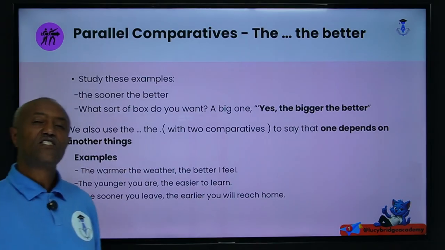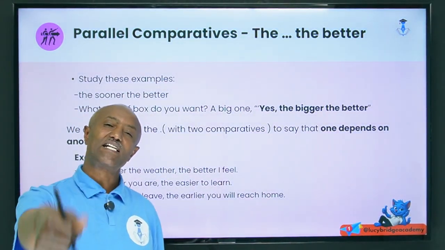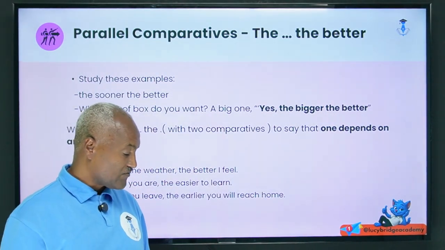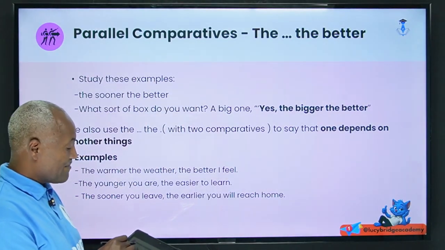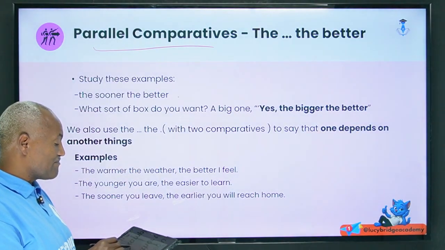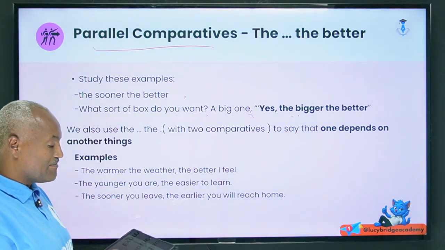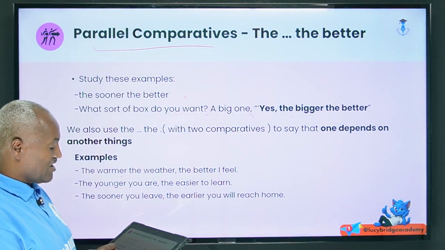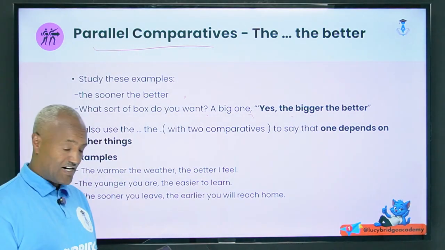The other point is that we have different types of comparative. One is the parallel comparative, the other is the double comparative. This is what you have to remember. For instance, for the parallel comparative, study this example: the sooner the better. What sort of box do you want? A big one. Yes, the bigger the better. We also say the warmer the weather. When something depends on the other, we can use the parallel comparative.